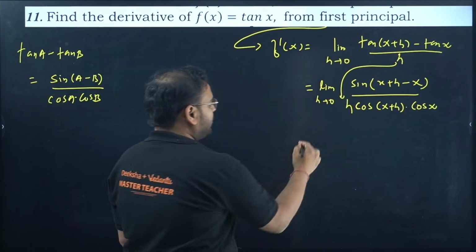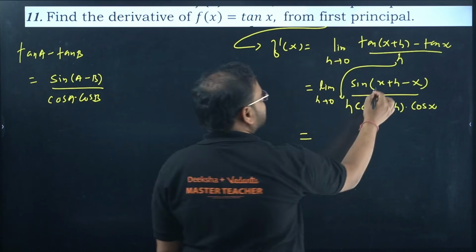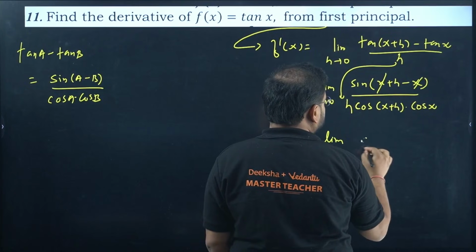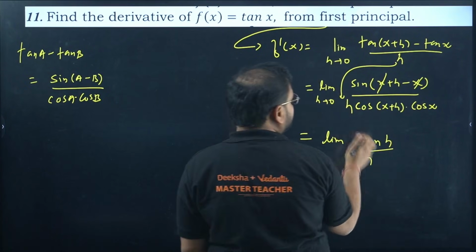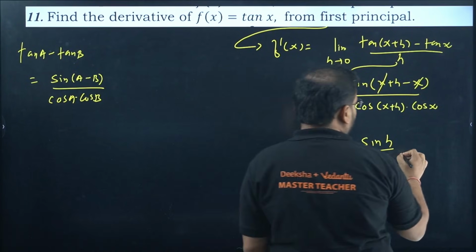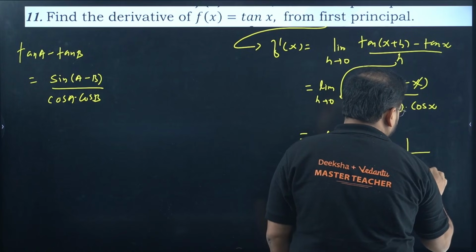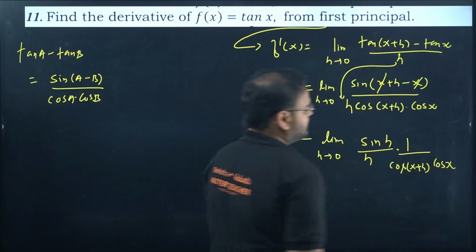Now what else we have? We have x and x is cancelled. I am left with limit sine h upon h. I can write h together because this is the standard form. h tends to 0, and over here I have 1 upon cos of x plus h into cos of x.